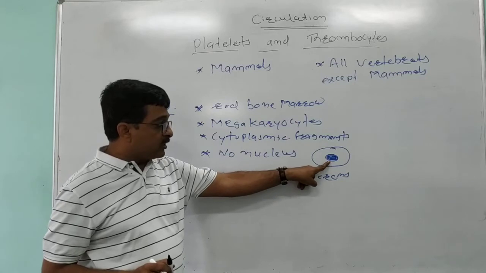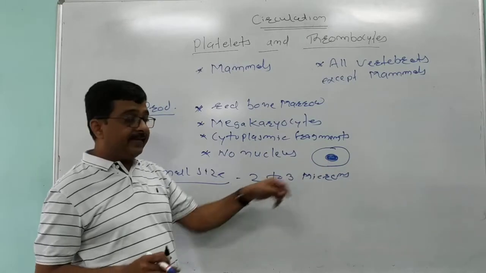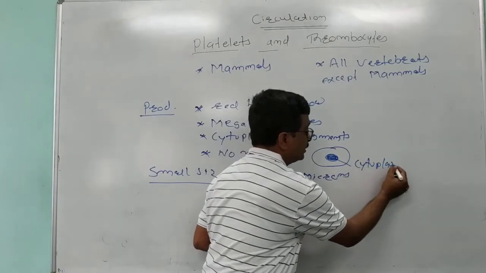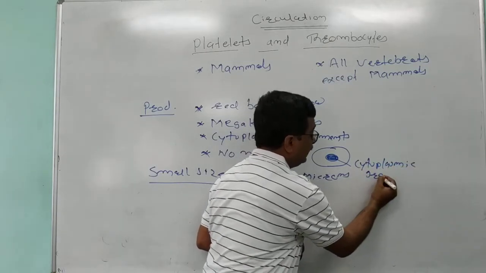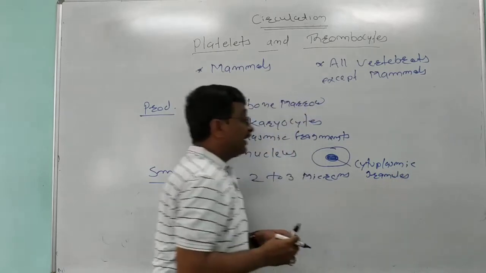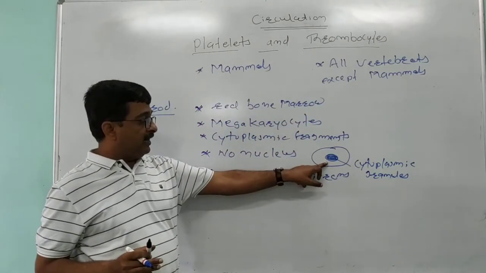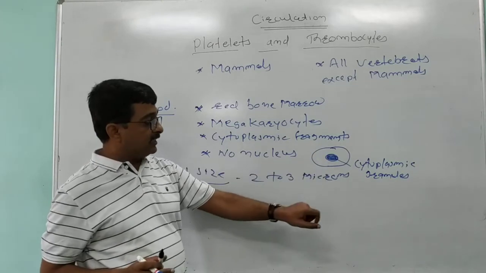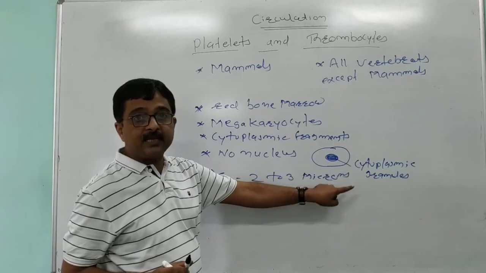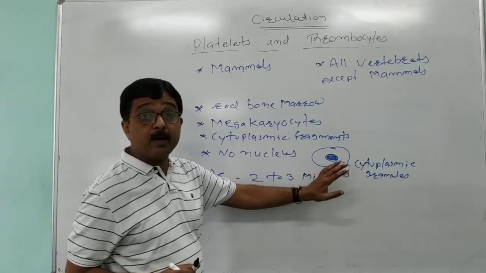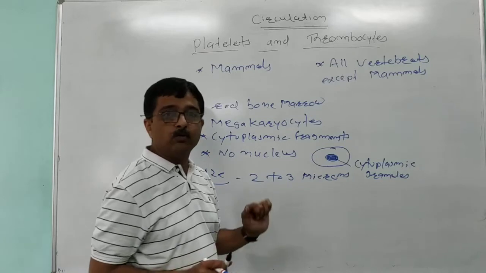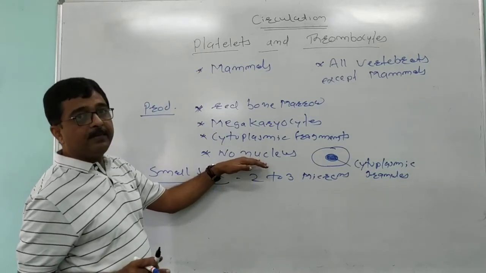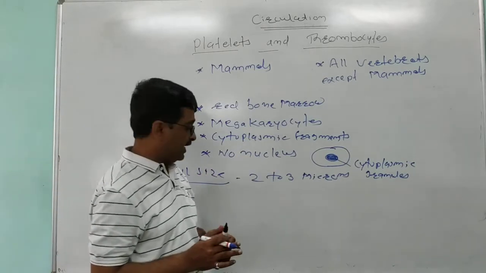Then this dark portion present in the center is cytoplasmic granules. The dark large portion present in the center is cytoplasmic granules present in the form of a dense material. So this is not a nucleus, and platelets are enucleated cells, meaning there is no nucleus present.